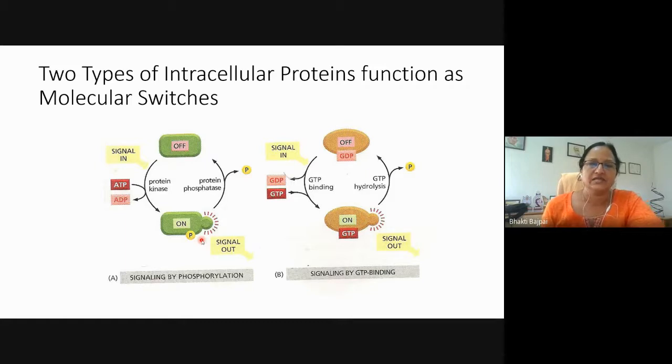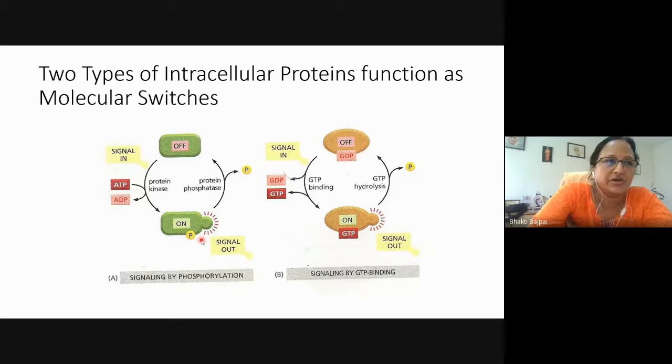So here you can see that the phosphorylation of the protein is actually leading to its degradation. In most cases, phosphorylation will lead to the activation of the protein, but in some cases, phosphorylation will mark the protein for its degradation by the proteasome complex after it's tagged with the ubiquitin protein.